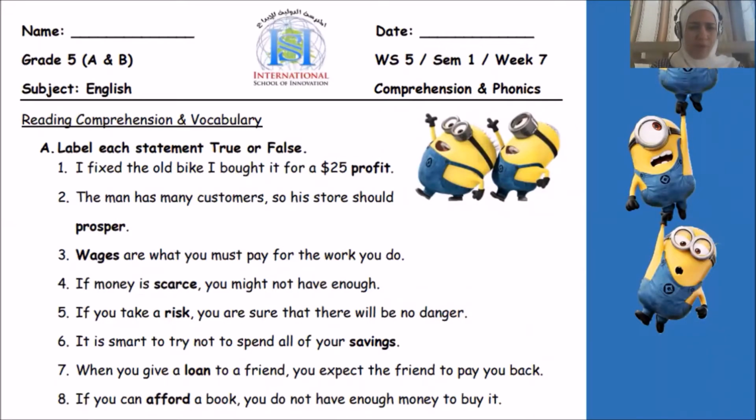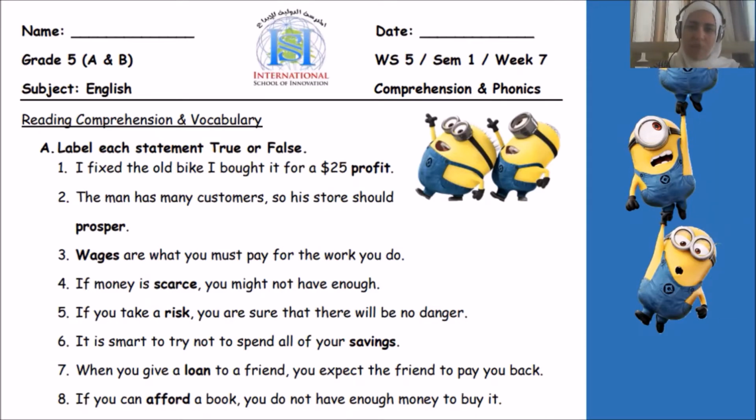First of all, I'm going to start with the reading comprehension and vocabulary part. Okay, this part is related to the story, A Fresh Idea, and to the keywords in the story. Exercise A says, label each statement true or false. After I read each statement, I have to decide if it's true or false based on the meaning of the sentence with the relation with one of the keywords.